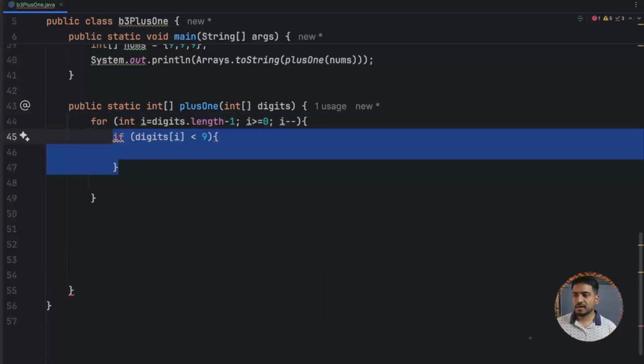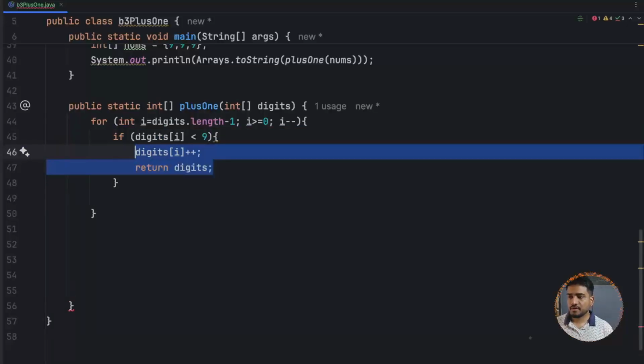And for every iteration, we'll check if the current number is less than 9 or not. If it is less than 9, then we can just do digit plus plus, or the current element plus plus, and return the digit. So this will be our final answer.